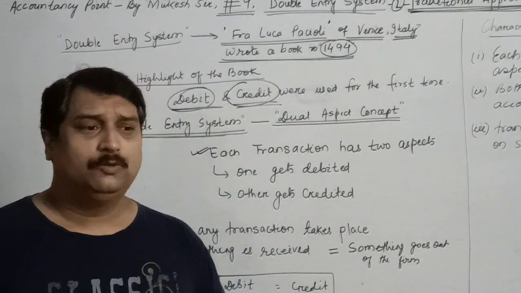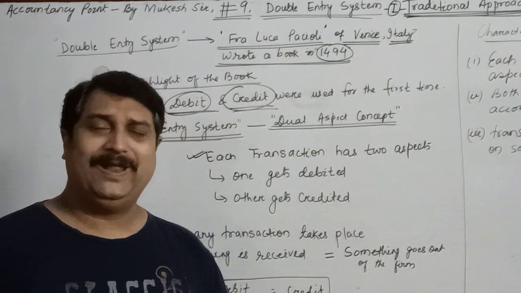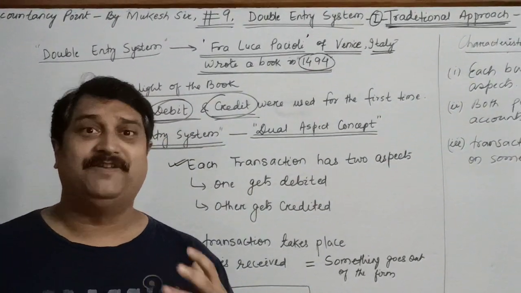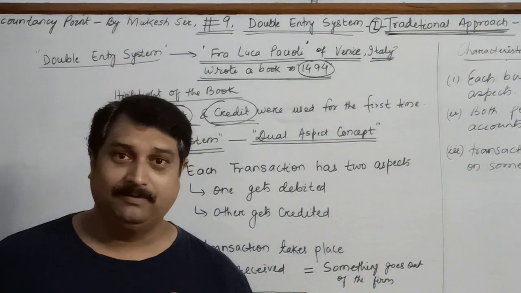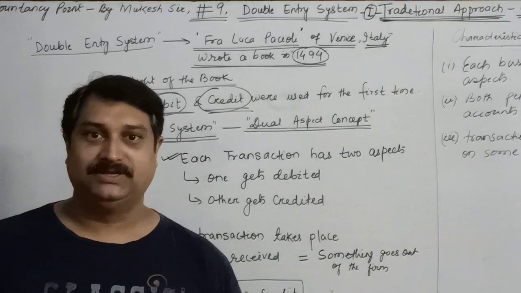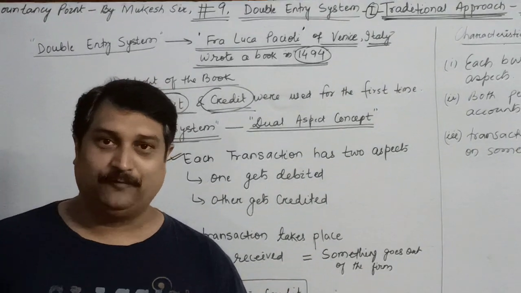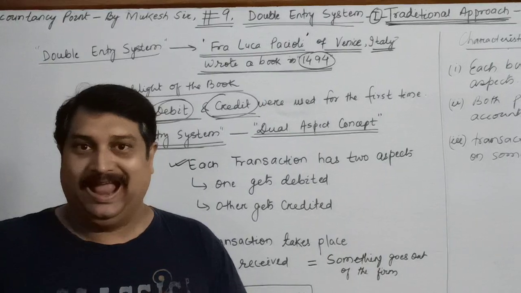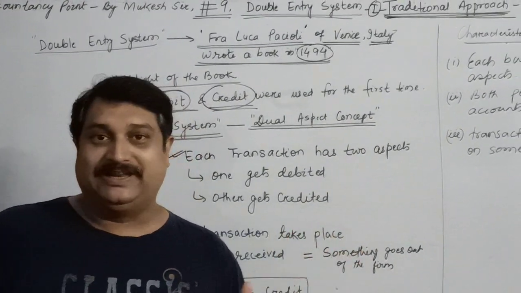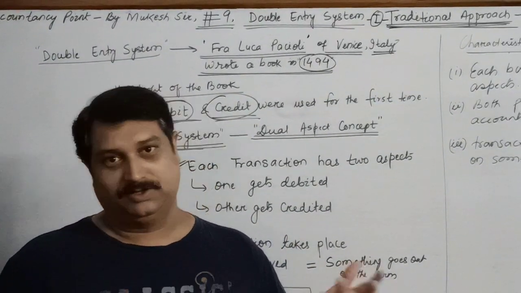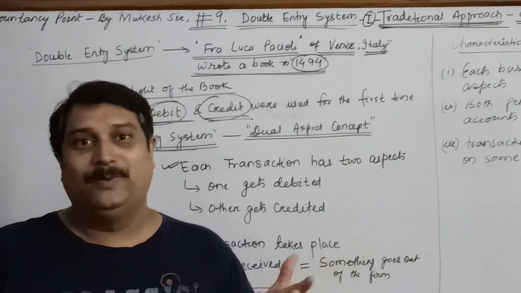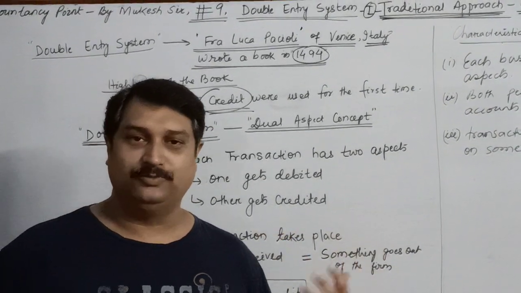Children, whenever we do any transaction, let's take a simple example. You went to the market and you bought vegetables. So what will happen? If you buy vegetables, there will be 2 things happening simultaneously. First of all, you will get the vegetables and you will pay cash for it. Leave the vegetables, come back to the business, because we all are students of commerce, and in accountancy we deal with business transactions.